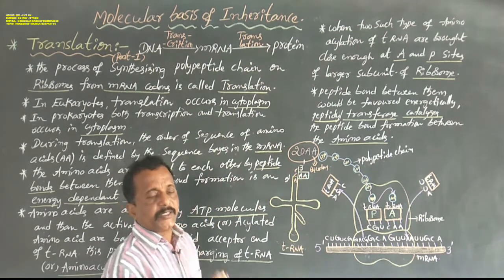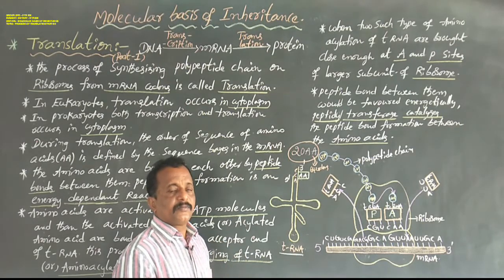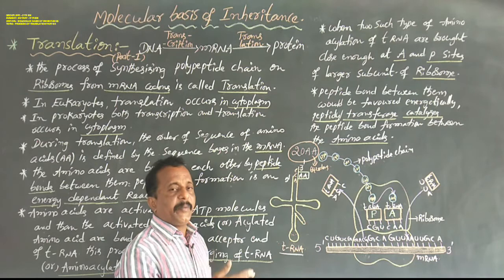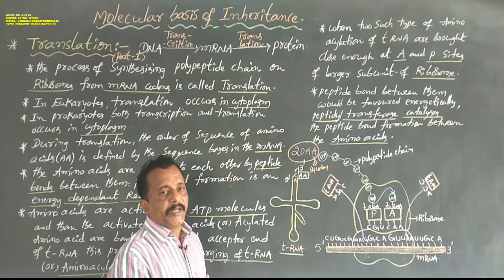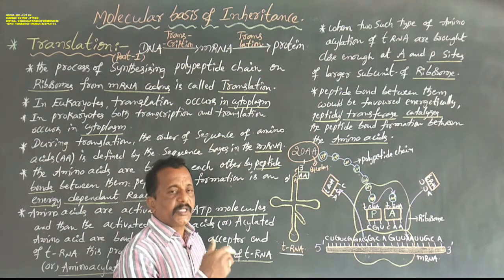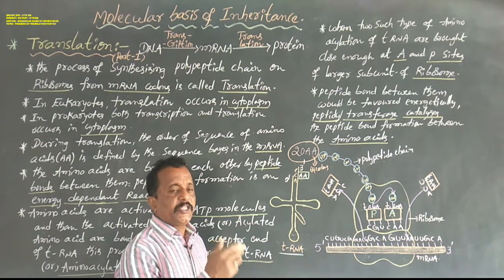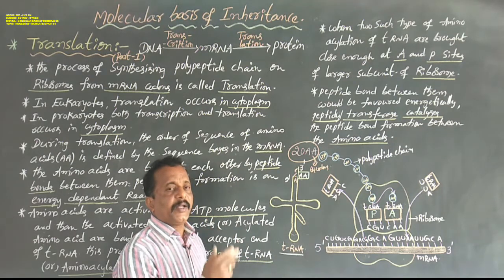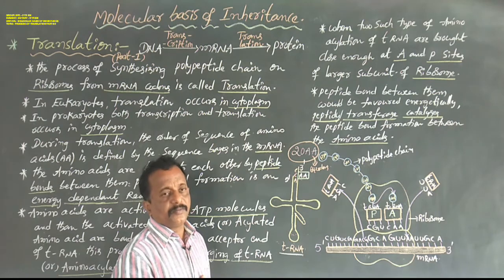So dear students, protein synthesis mainly depends upon amino acids and ribosomes as well as tRNA. This tRNA occurs in the cytoplasm, and each time it brings one amino acid to different regions of the cytoplasm.